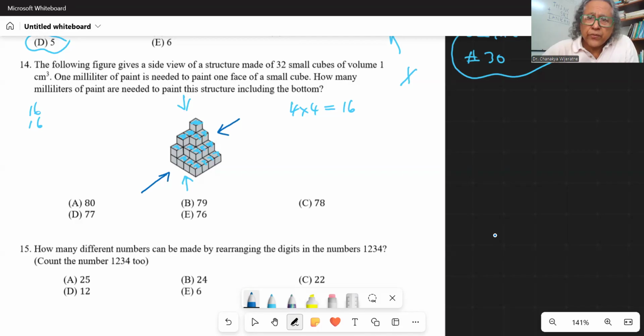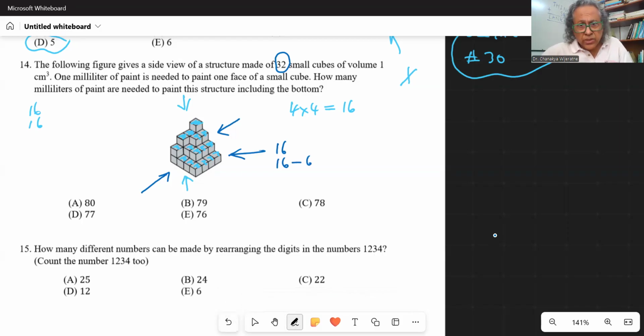Well, this is made of 32 small cubes. So let's count these 32 small cubes. Let's say that there is no hollow. So the bottom layer, there has to be 16 cubes. And the next layer on top of it is actually 16 minus 6 cubes.